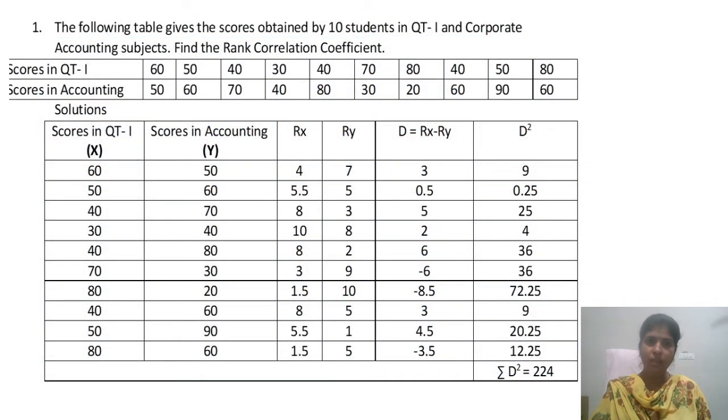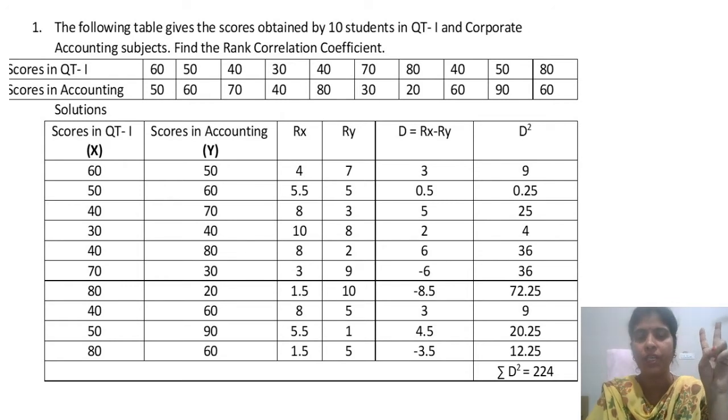Regarding the following table, it gives the scores obtained by 10 students in QT and corporate accounting subject. Find the rank correlation coefficient. Scores in QT: 60, 50, 40, 30, 40, 70, 80, 40, 50, 80. Scores in accounting: 50, 60, 70, 40, 80, 30, 20, 60, 90, 60. Two columns are already given.